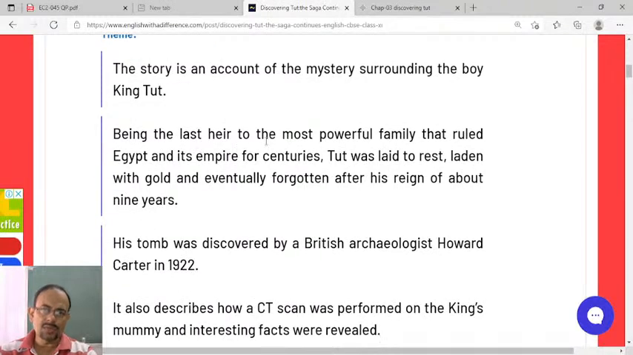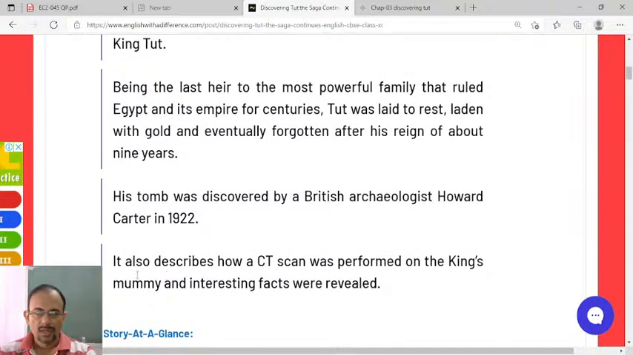Being the last heir to the most powerful family that ruled Egypt and its empire for centuries, Tut was laid to rest, laden with gold, and eventually forgotten after his reign of about 9 years. His tomb was discovered by British archaeologist Howard Carter in 1922. It also describes how a CT scan was performed on the king's mummy, and interesting facts were revealed.